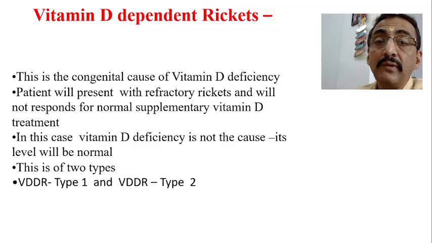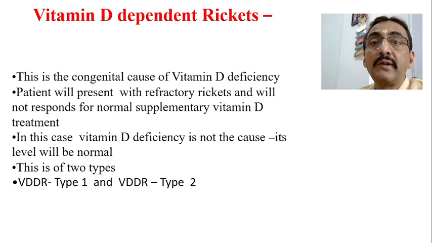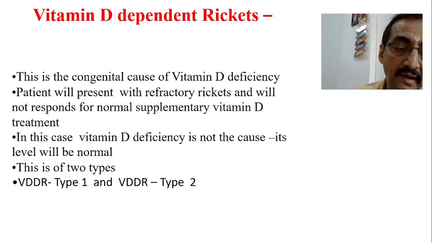Now this vitamin D dependent rickets, or refractory rickets, is again of two types. One is VDDR type 1, another one is VDDR type 2. VDDR means vitamin D dependent rickets type 1, vitamin D dependent rickets type 2.